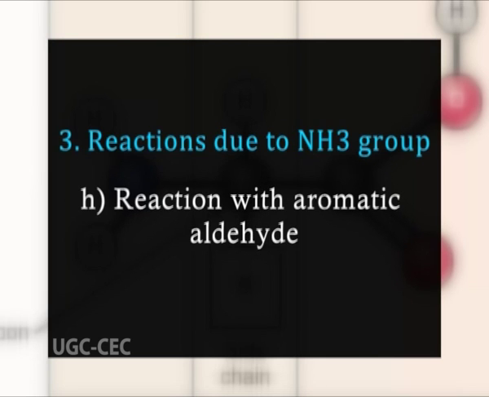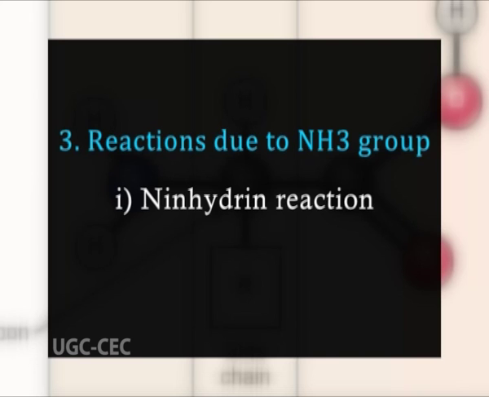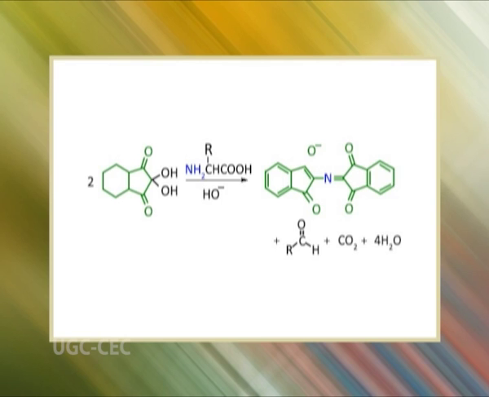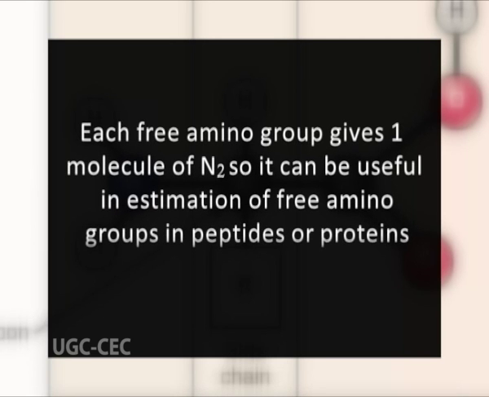Reaction with aromatic aldehyde. Reaction with aromatic aldehyde in presence of alkali causes Schiff base formation. Now, ninhydrin reaction. The amino acids react with ninhydrin to form a purple, blue or pink color complex called Ruhemann's purple. Ninhydrin is effectively used for the quantitative determination of amino acids and proteins.